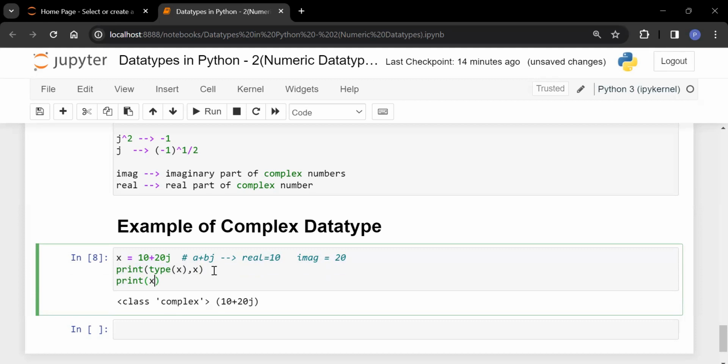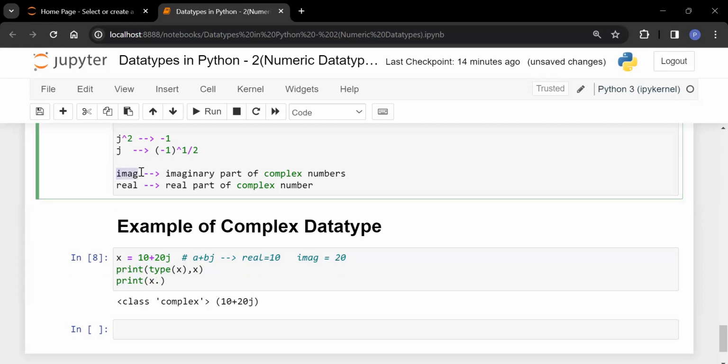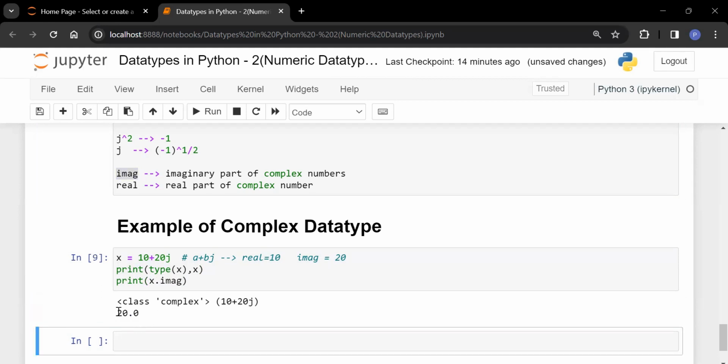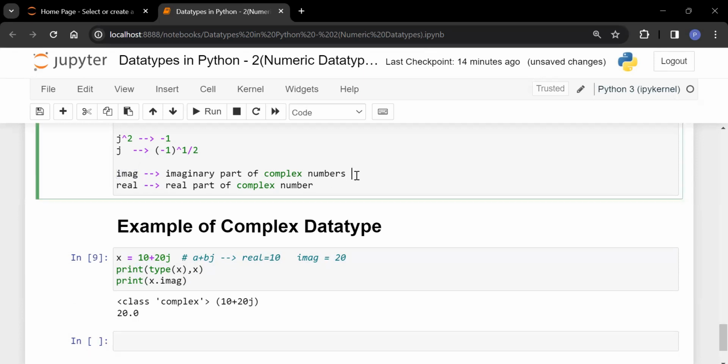Print variable name x dot imaginary part. For imaginary part, I am having imag, right? Imag. That's it. See, this 20.0 is nothing but your imaginary part. But one thing you need to remember here: this real part and imaginary part both will return your answer in the form of a floating point number. Always your result will be a floating point number.